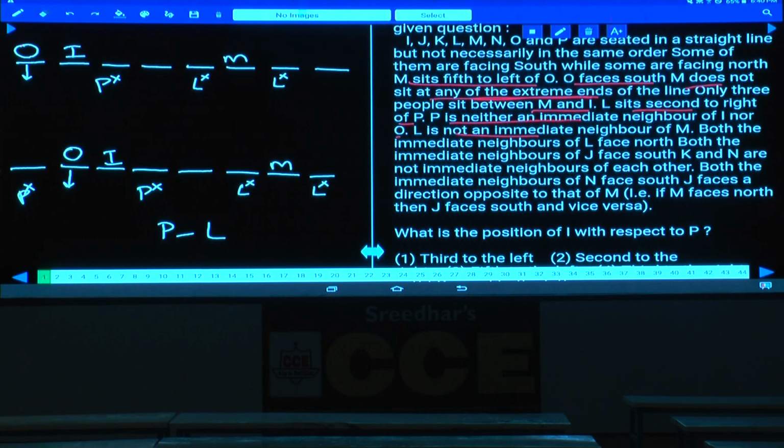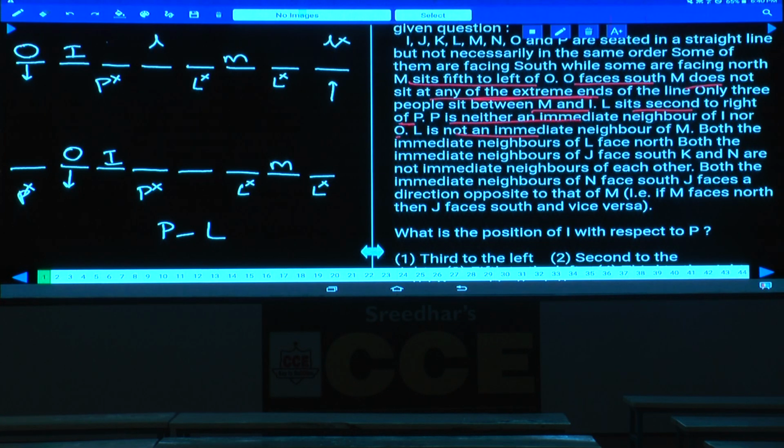Then let us check for this L. Can L be at this place? If L is at this place, then P sits second to the left of L. L sits second to the right of P. That condition is invalid because if L is here, then P and M must be in the same place, which is not possible. L cannot be here as well. As L cannot be here, can L be at this place? Now tell me whether L can be at this place or not.